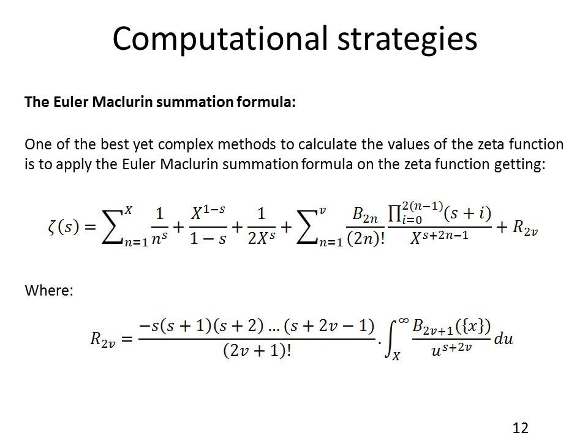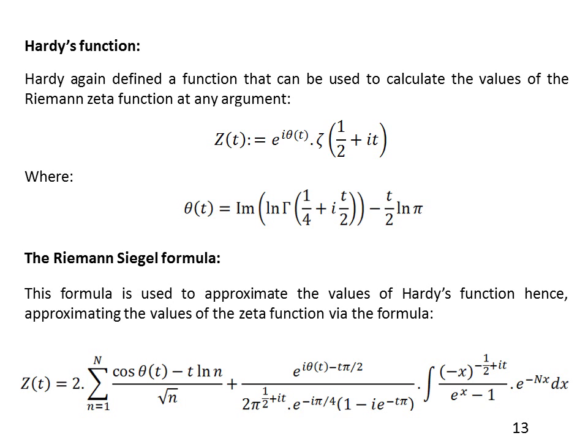This relation is considered to be extremely complicated and complex, but it's still the most used one. Now, before going to talk about the second computational strategy, which is the Riemann-Siegel formula, we will have to define something called Hardy's function.